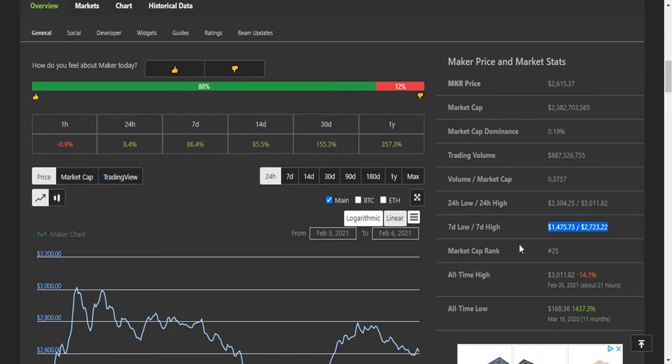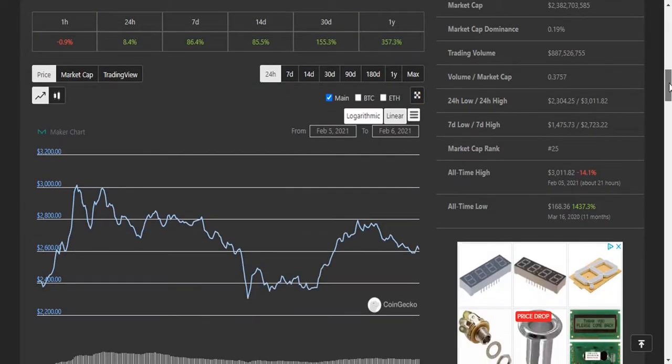Here you can see the current rank at CoinGecko is 25, and the all-time high of MKR was 3011 and the all-time low was 168, and it gives 1437% profit to its holder. That is very good profit. Let me show you some other statistics.